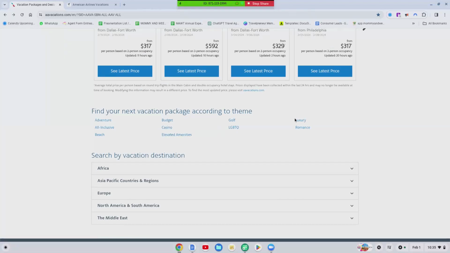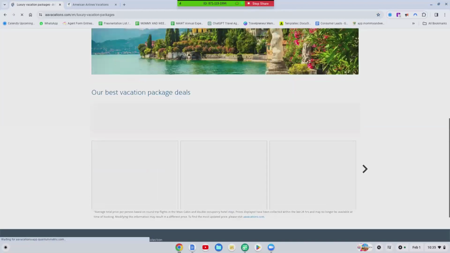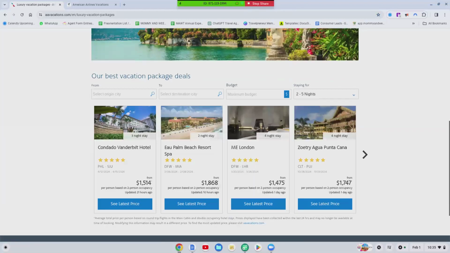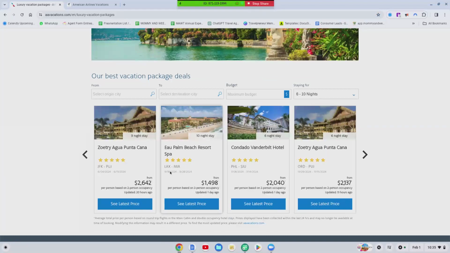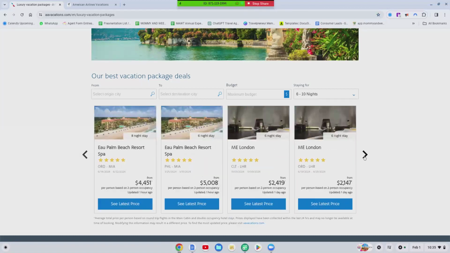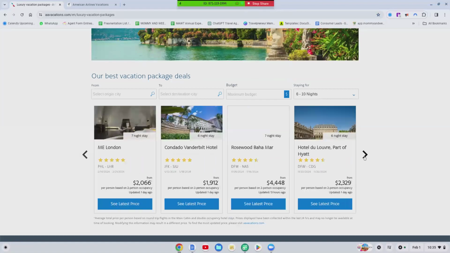I really, really hope that you guys learned something today. Let's see if they got anything good in luxury for a good price. All right, this is London, and I always go to 6 to 10 nights. Let's see. Look at this, LAX to Miami. Listen, we're not trying to go to Miami. All right, so I clicked on the luxury button, so straight 5 stars all across the board.